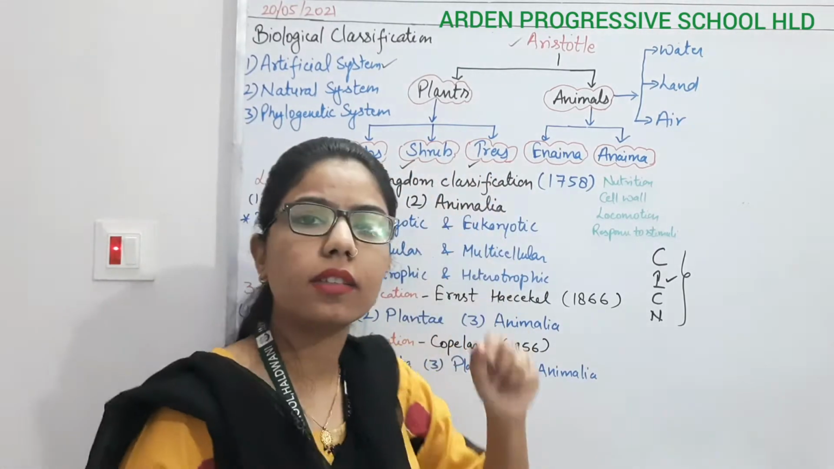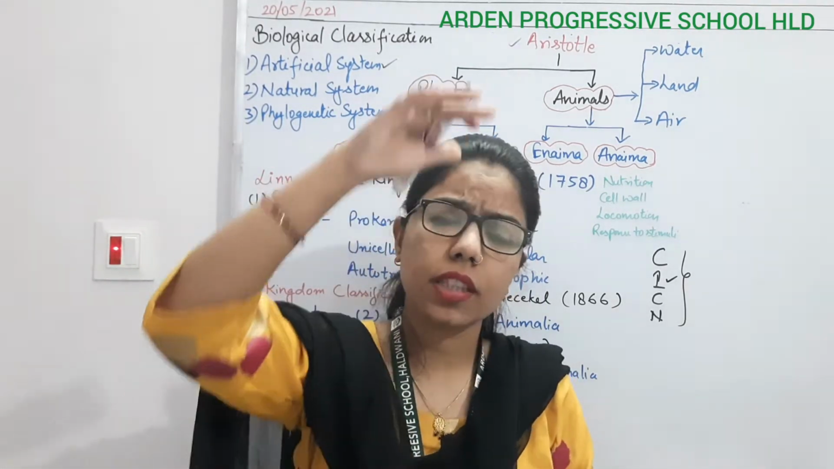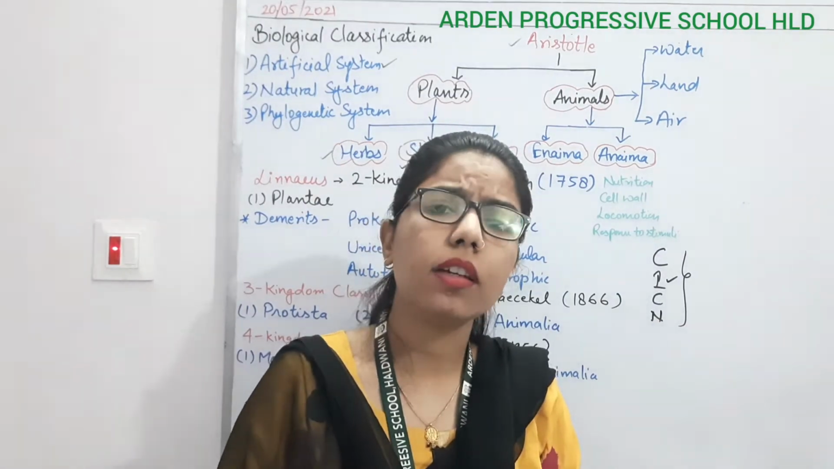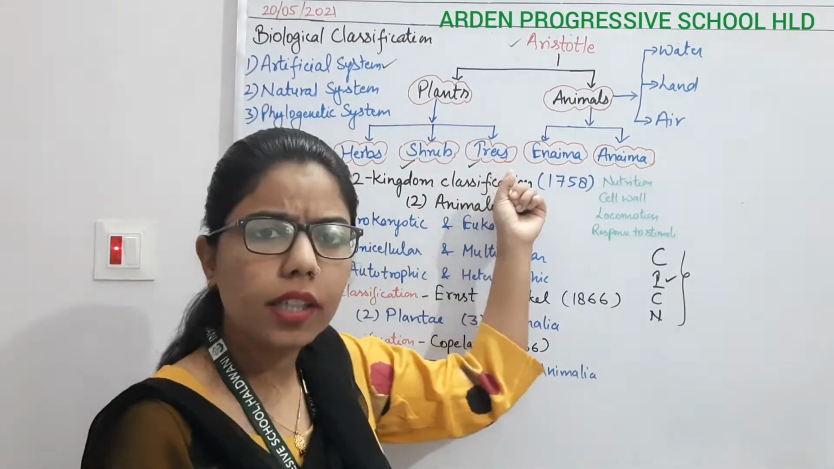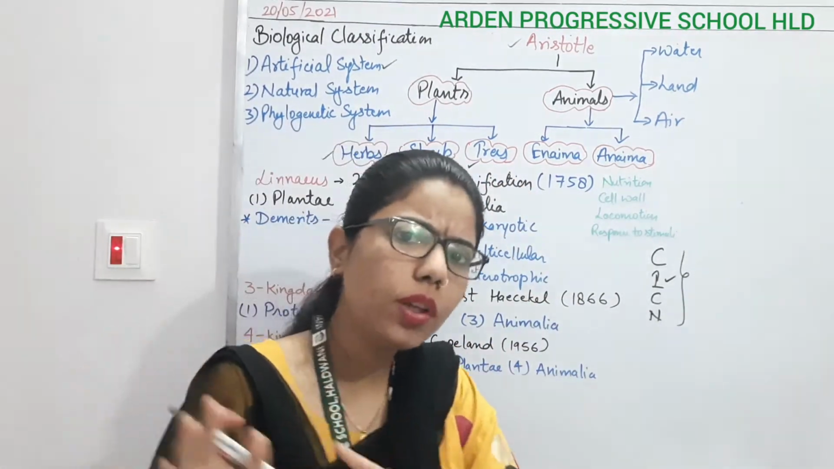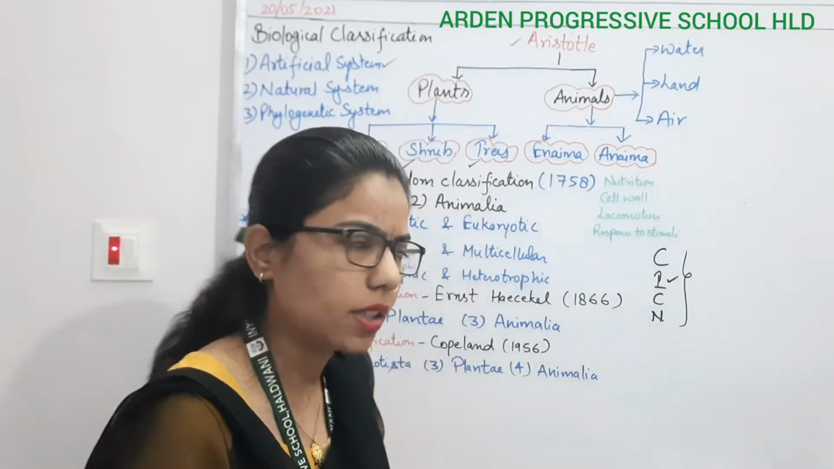And in trees they considered all the plants which have taller height and a main stem that is also woody, which you call the trunk. So this is what a tree is. Likewise, on the basis of only their external characters, they classified.